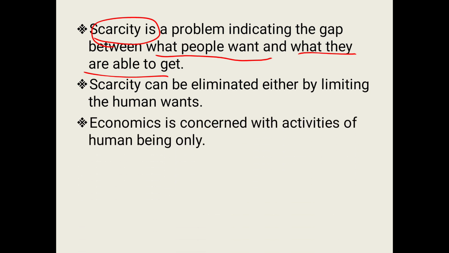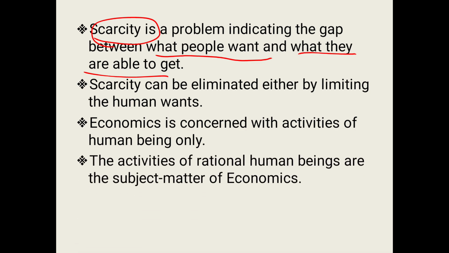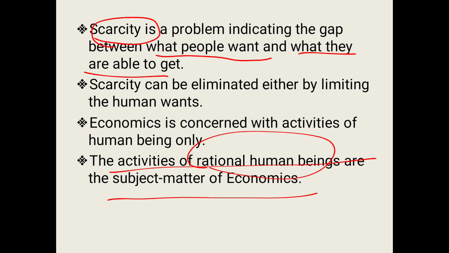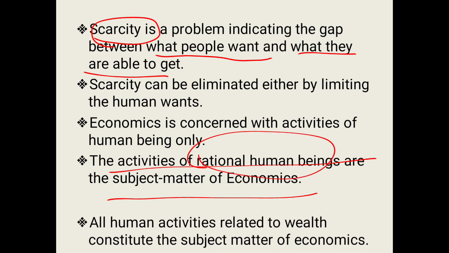Next one is economics is concerned with activities of human beings only. So economics studies only about human behavior and his wants and his efforts. The activities of a rational human being are the subject matter, so how rational he is behaving.